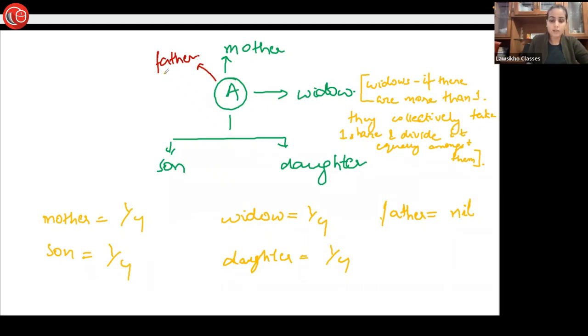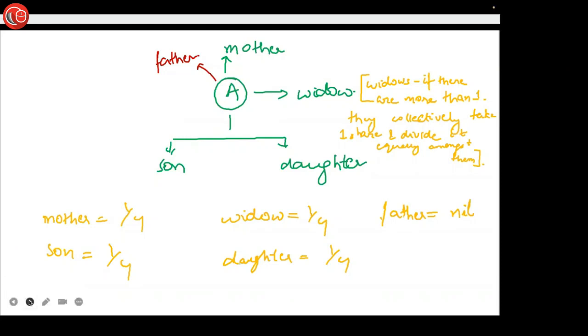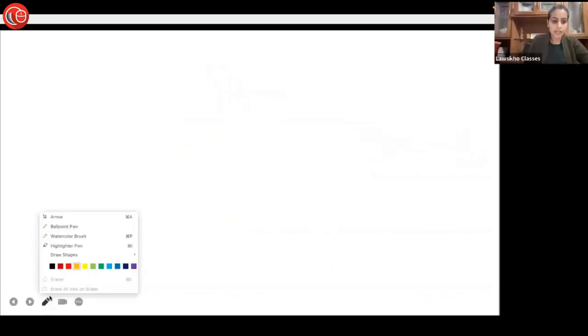Shall we move ahead? Any doubt as to this illustration? No, ma'am. Okay.